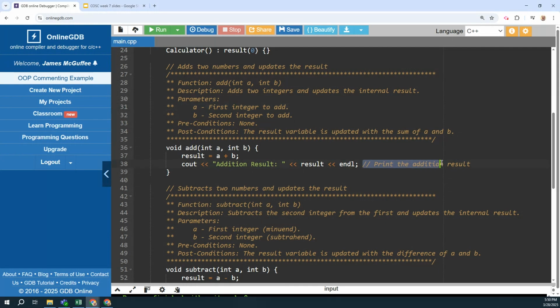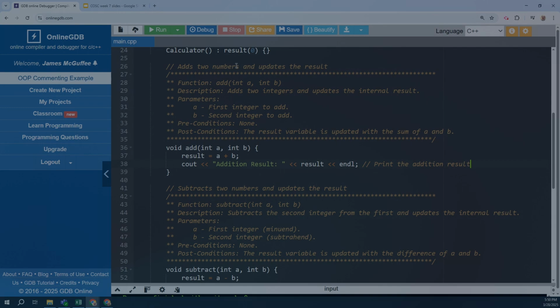Finally, this is the simplest example. You can have inline comments in the line of code here that print the addition result. This is self-explanatory. It probably doesn't need this comment. But as an example, this is how you would use this combination of inline versus multiline for the entire methods.